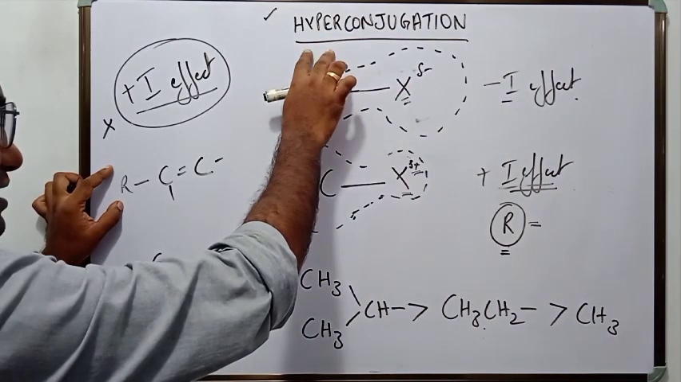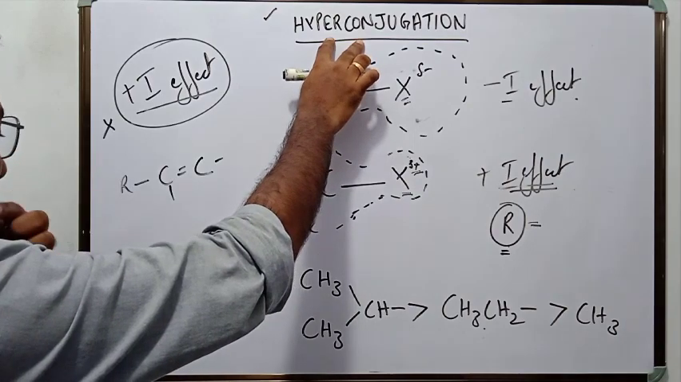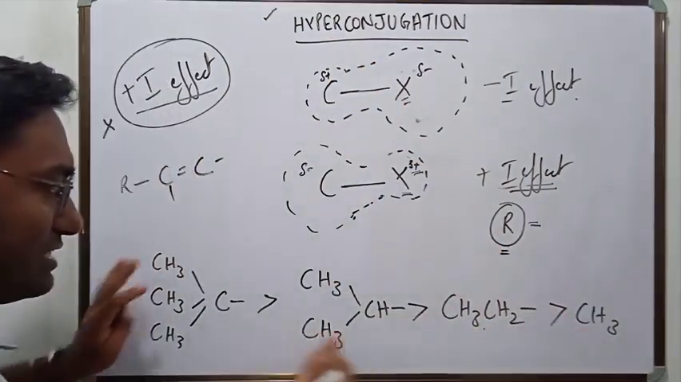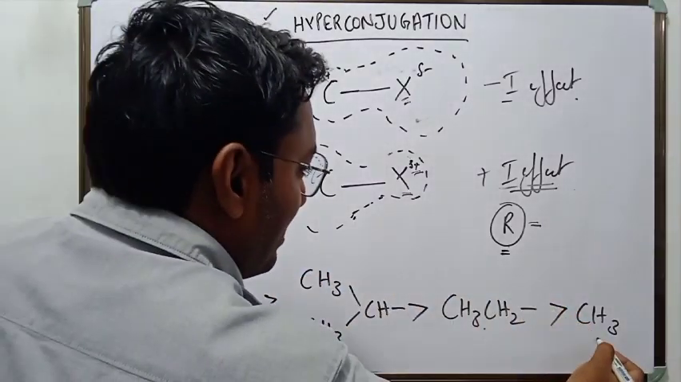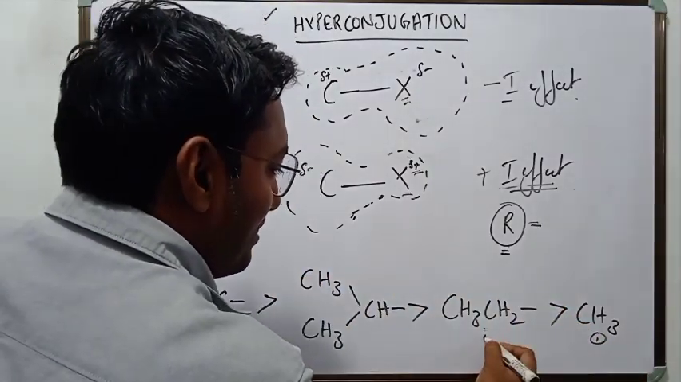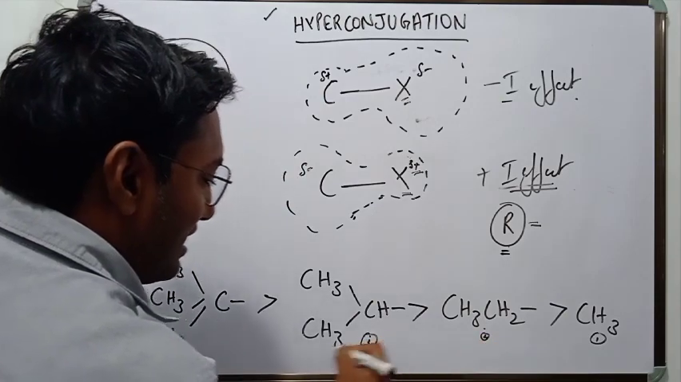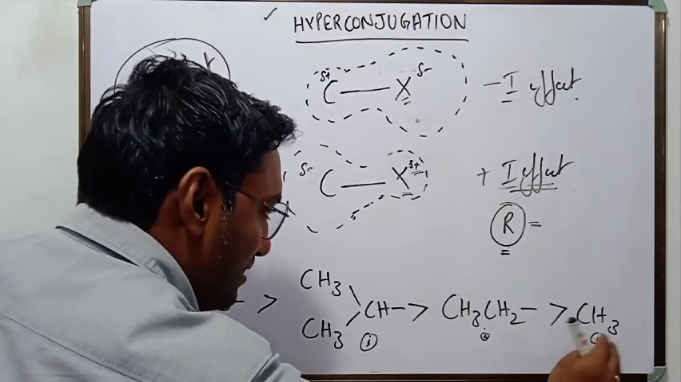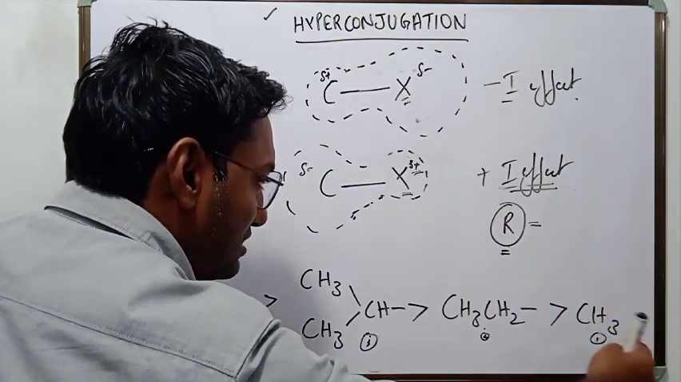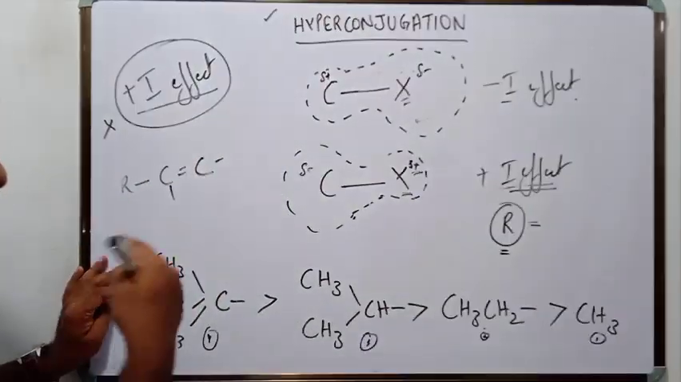In hyperconjugation, you will see that the sequence is reversed. In hyperconjugation, this will get number 1 rank, this will get number 2 rank, this will get number 3 rank, this will get number 4 rank. In plus I effect, this is the sequence. But when we talk about hyperconjugation, this will be the sequence.